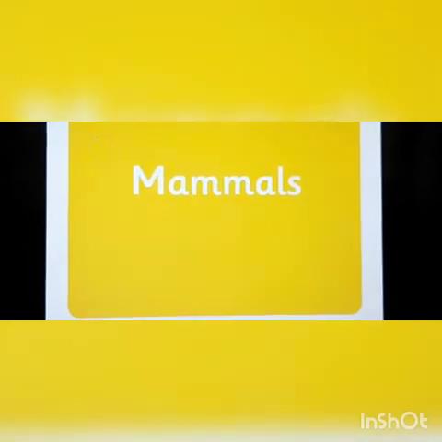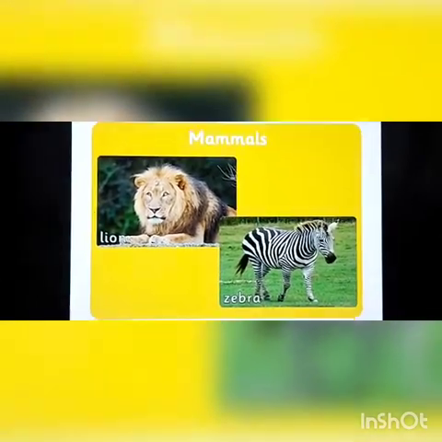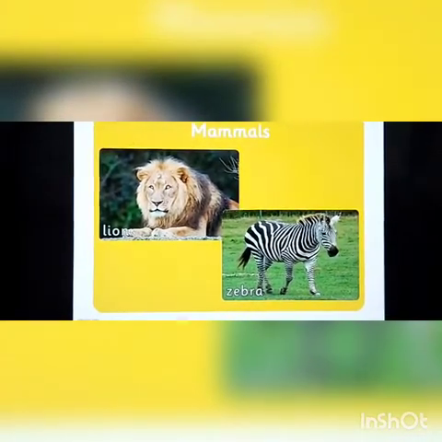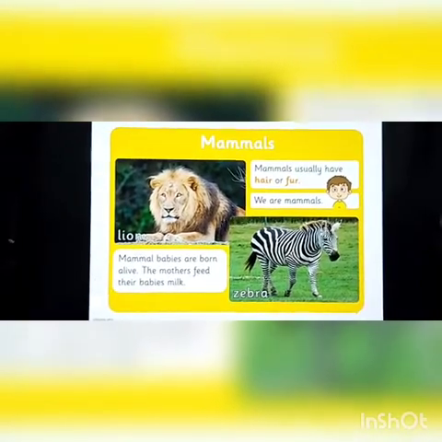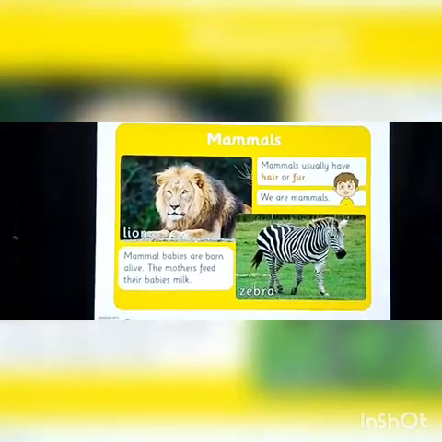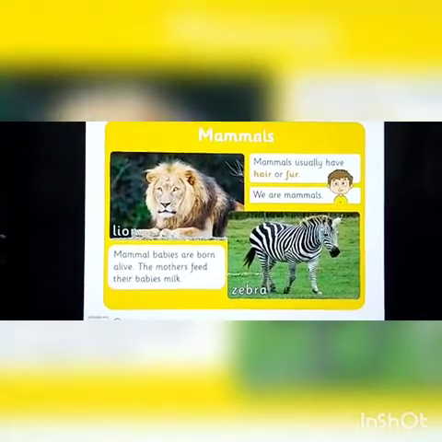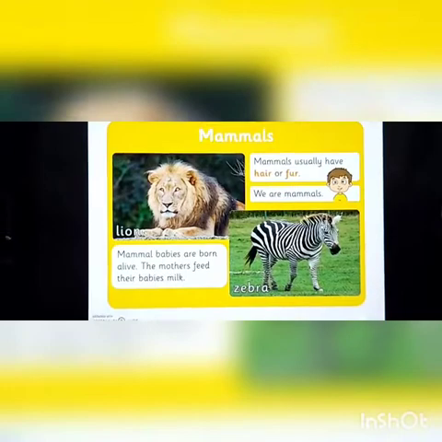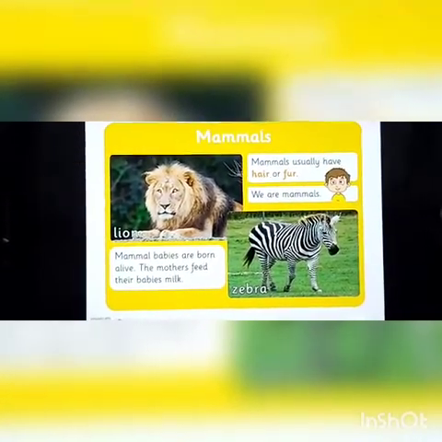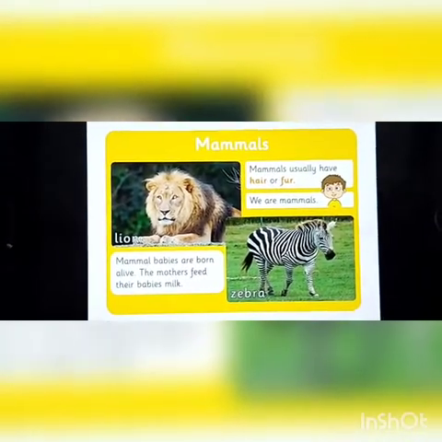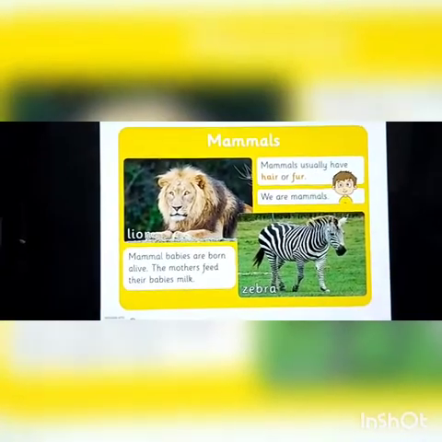Now the third group is mammals. Here you can see some pictures of mammals. Lion, zebra. Mammals usually have hair or fur. We, human beings, are also mammals. Mammals' babies are born alive. That means mammals don't lay eggs. The mothers feed their babies milk.